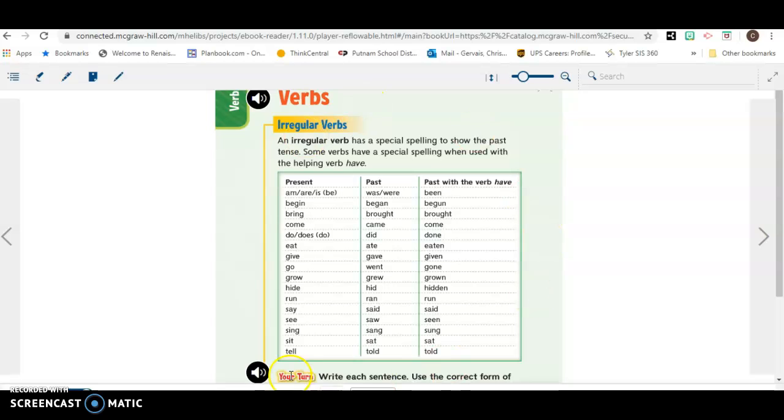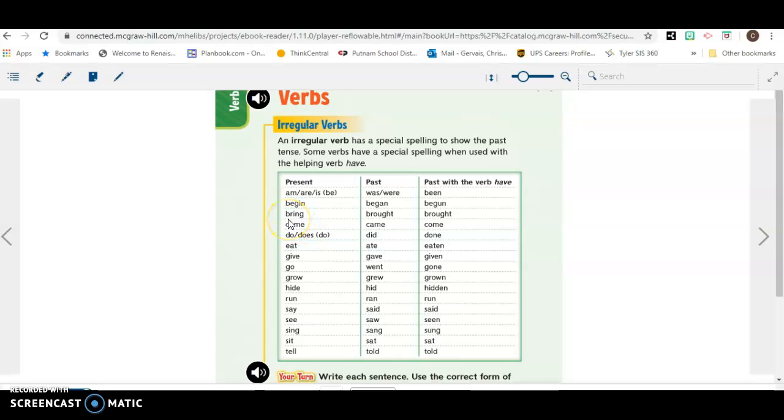So if we take a look at this chart, it shows us the present tense, the present tense begin. I begin my work today. Then it shows us the past tense. I began my work yesterday. And then it shows us what we would use if we used the helping verb have. I have begun my work. So this word changes when we use the helping verb in front of it.